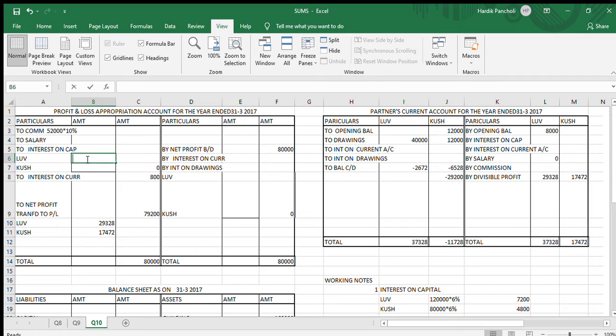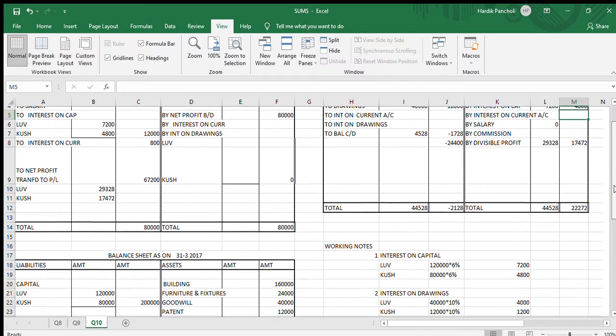7,200 for Love, 4,800 for Kush. The other effect will be in partner's current account, 7,200 for Love and 4,800 for Kush.